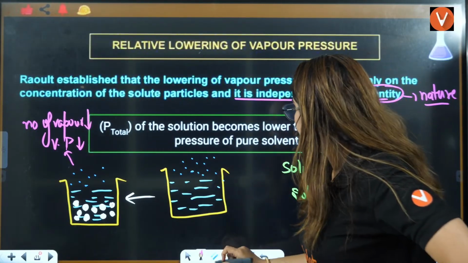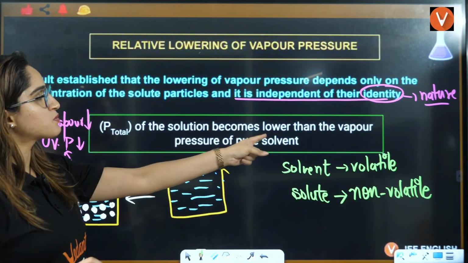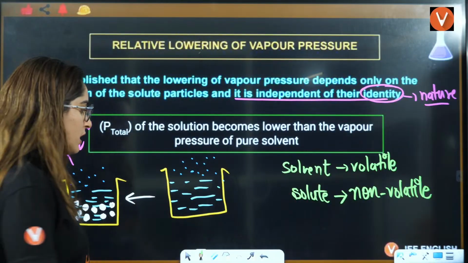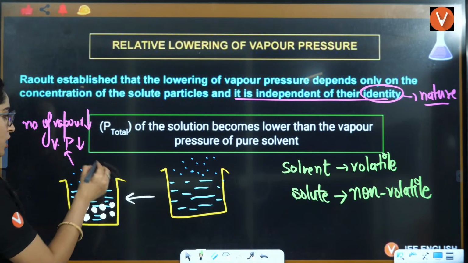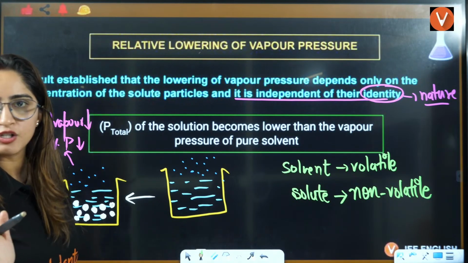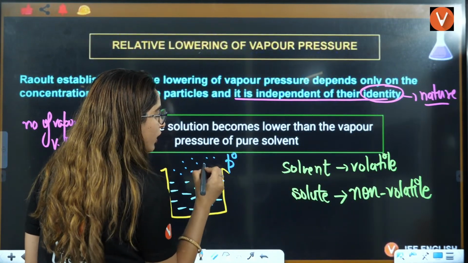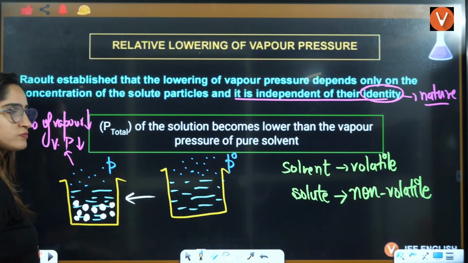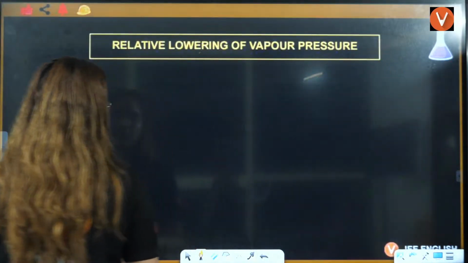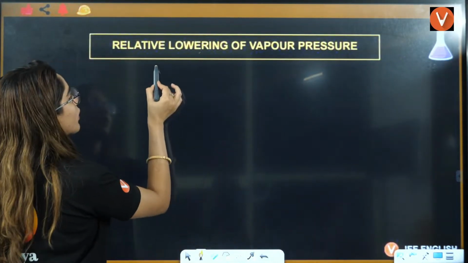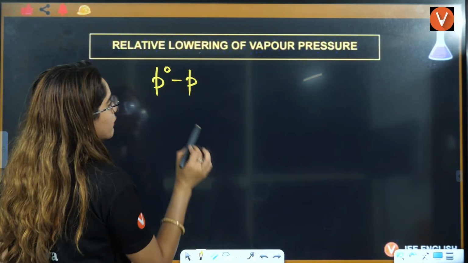Now, let me write it on the next page. P total of the solution becomes lower than the vapor pressure of the pure solvent. This is the vapor pressure of the pure solvent. This is the vapor pressure after adding non-volatile solute. I'll take the vapor pressure of the pure solvent as P naught, and this I'll take as P. Now firstly tell me, what is the lowering of vapor pressure? See guys, the lowering of vapor pressure is P naught minus P. That is the lowering of vapor pressure.